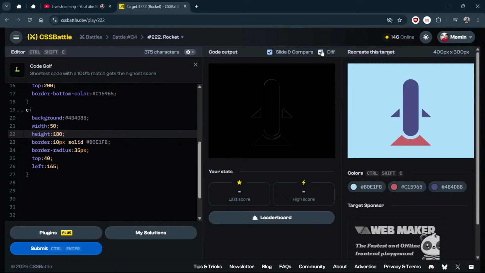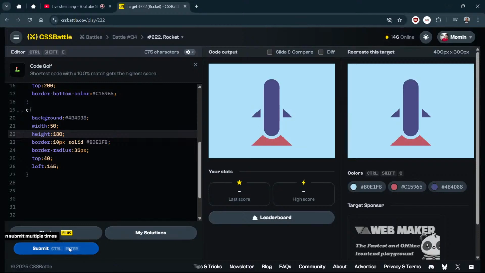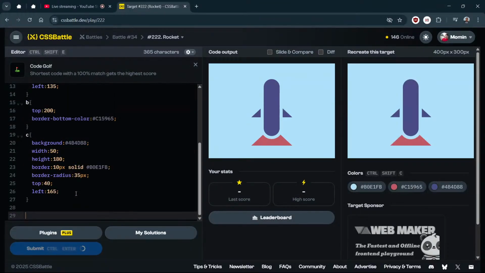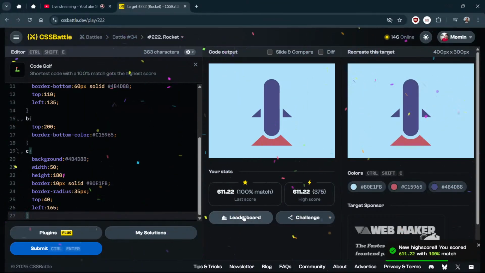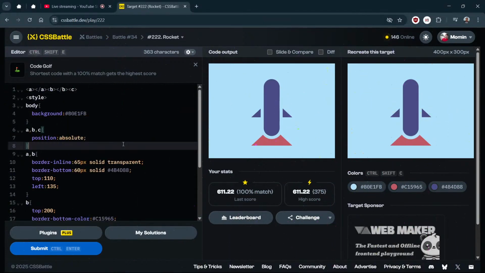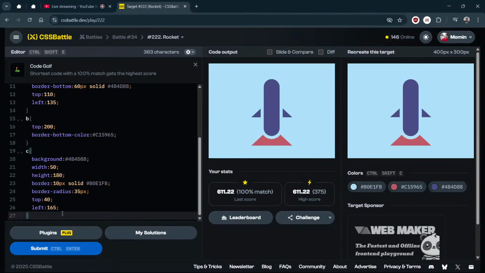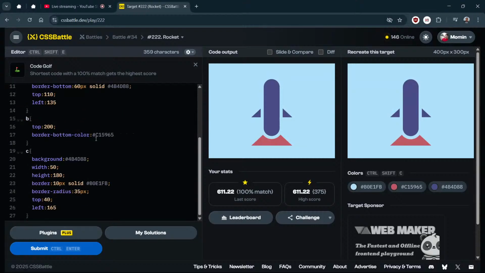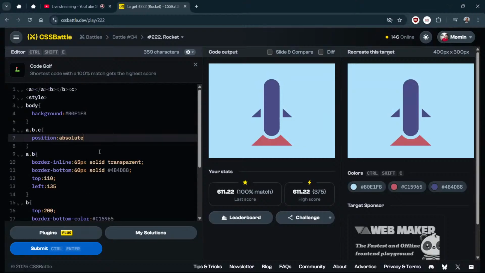Let me just do the submit. I should have removed these spaces. Yeah, 100% match, 611. Let me reduce some code, very little code that I can remove. Can I remove this pixel, please? No. I can remove this semicolon. I can remove this semicolon. I can remove this semicolon. I can remove this semicolon. Okay, then anything else I can remove.